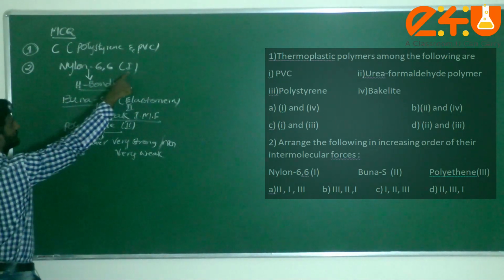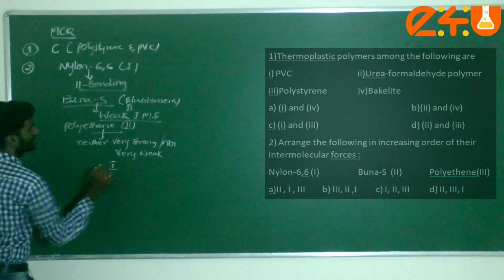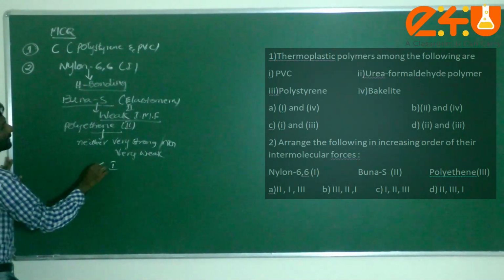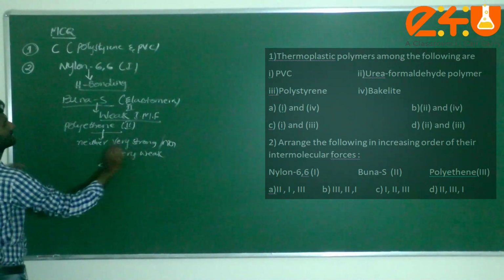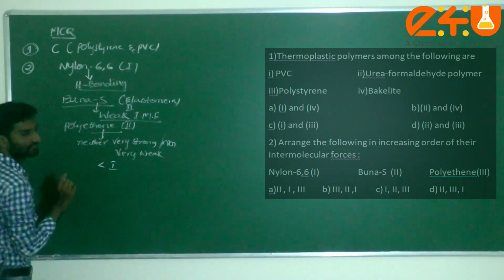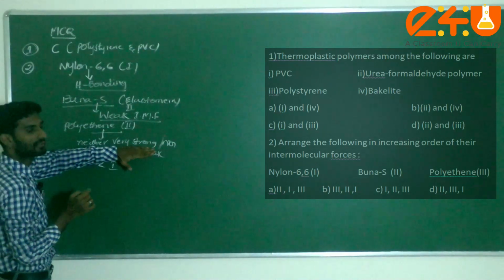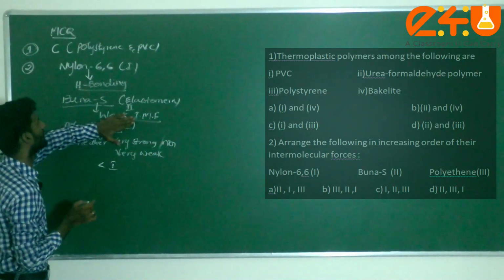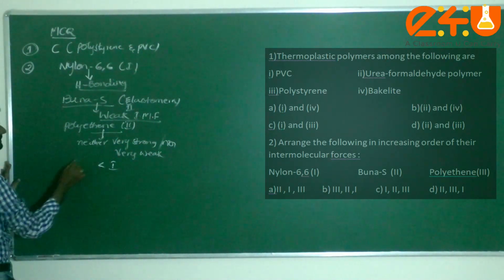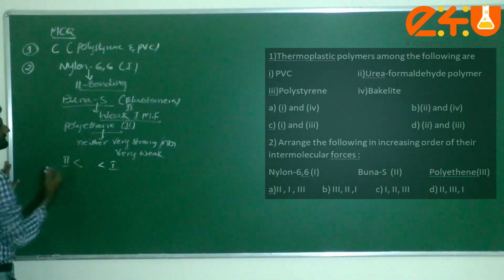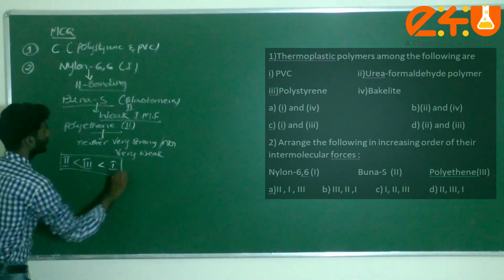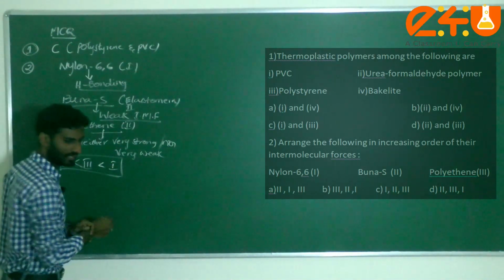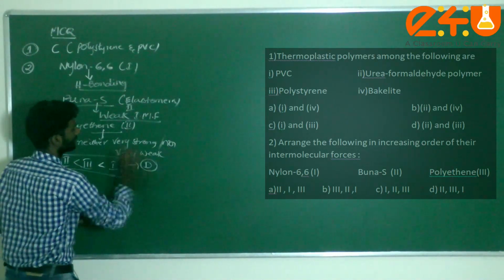Already we know nylon 66 has strong intermolecular forces, so that is last in increasing order. Polyethylene is neither very strong nor very weak, but for Buna S they directly gave very weak. That means the second one, which is weaker than the third one, comes first. Just take it 2, 3, 1, that comes under option D.